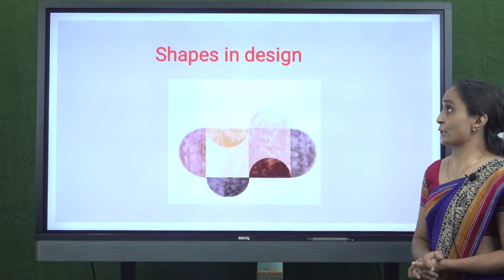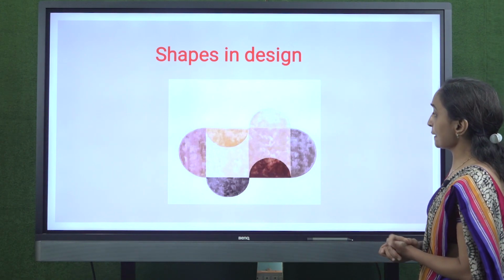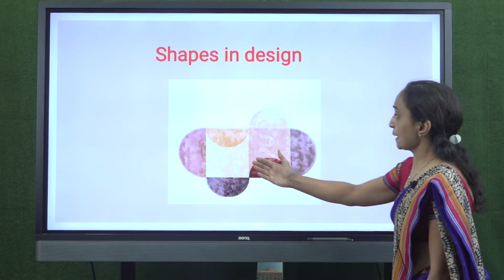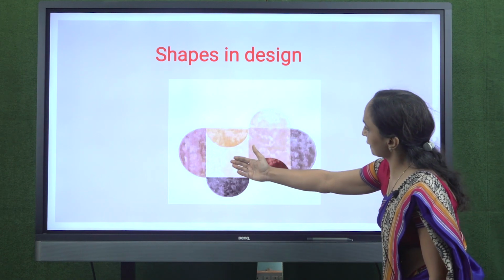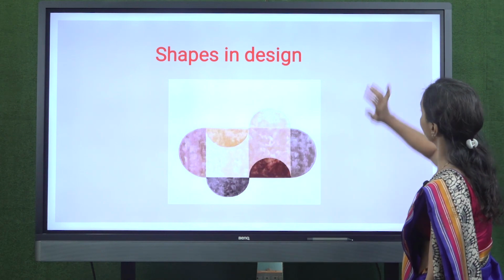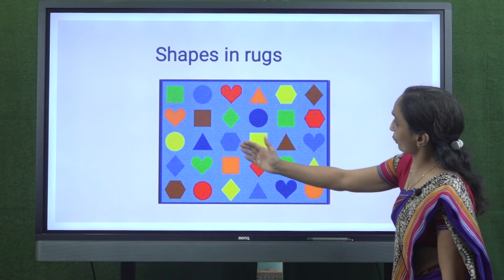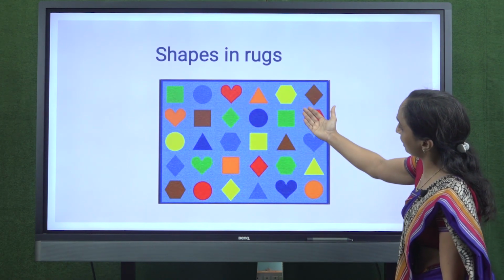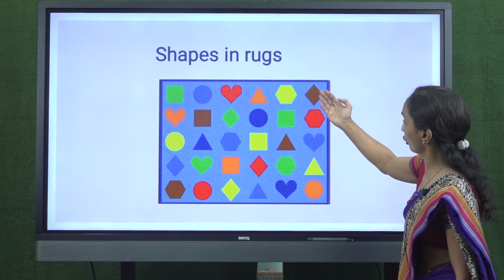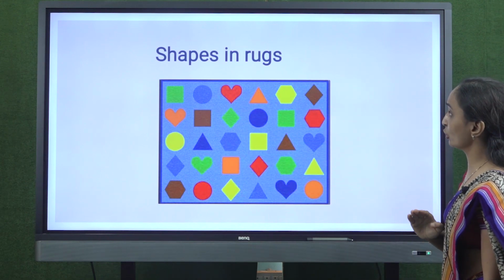Students, we can see shapes in designs of cloth also. This is a pillow cover in which you can see these geometrical shapes. In this figure, we can see square, square and semicircle. This is a picture of the rug in which you can see so many shapes: square, circle, triangle, hexagon, rhombus. So many shapes are in the picture of rug.